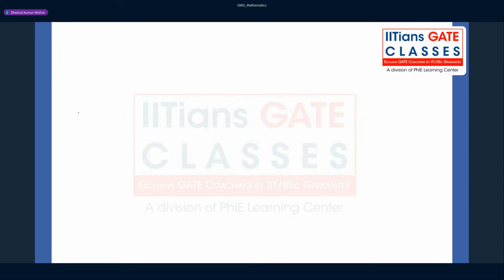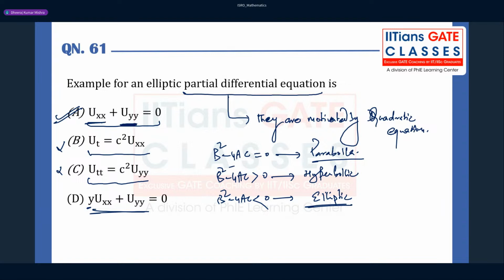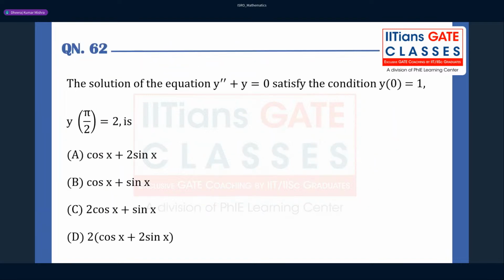So those who have attended our classroom, those who have been taught by me, they might be understanding these things. Otherwise, many people are satisfied with the formula only. But you should understand that the classifications of partial differential equations are motivated by what? The quadratic equation. Fine.